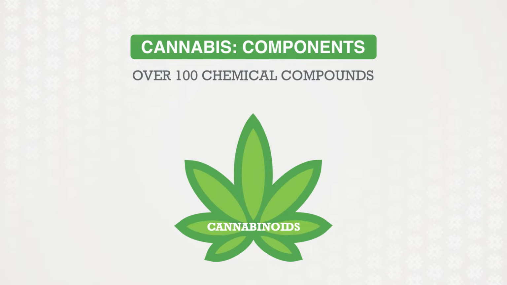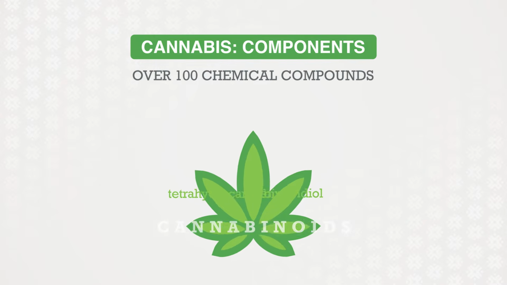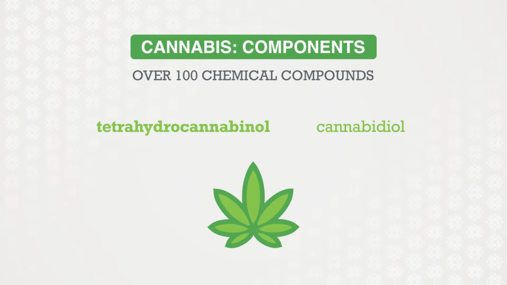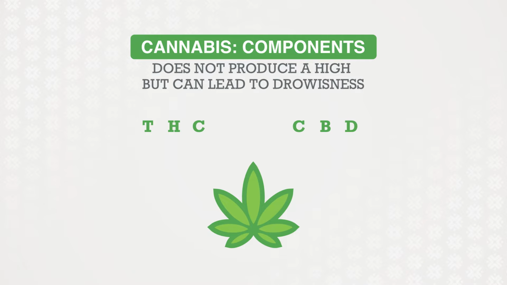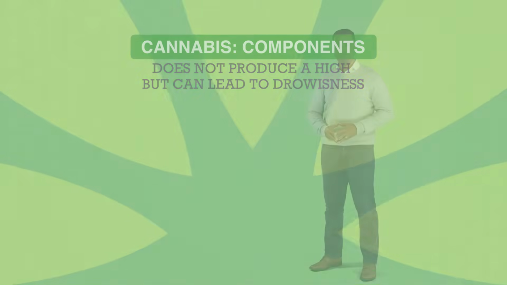Cannabis contains over 100 chemical compounds called cannabinoids. The two most well-known compounds are tetrahydrocannabinol and cannabidiol. Tetrahydrocannabinol, also known as THC, is the primary psychoactive component of cannabis that produces the high. Cannabidiol, also known as CBD, does not produce a high, but can lead to drowsiness.